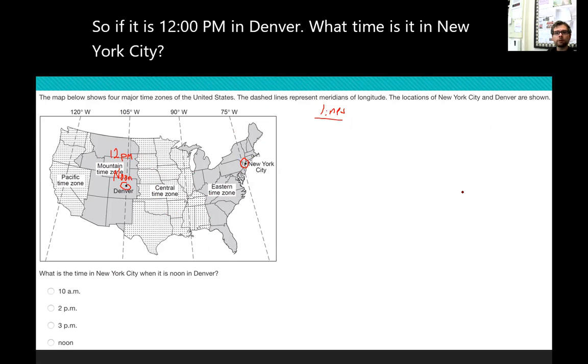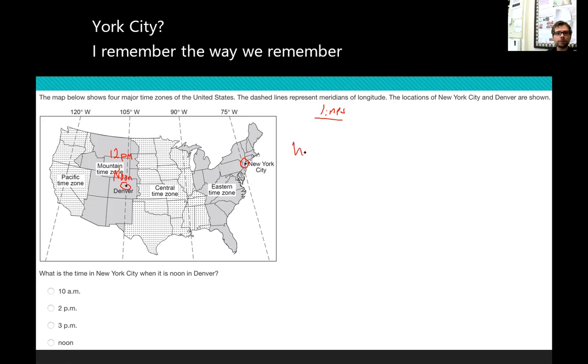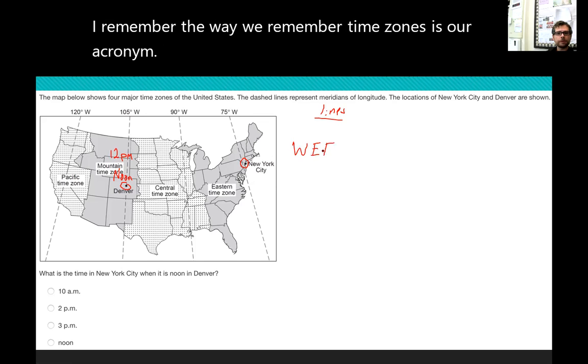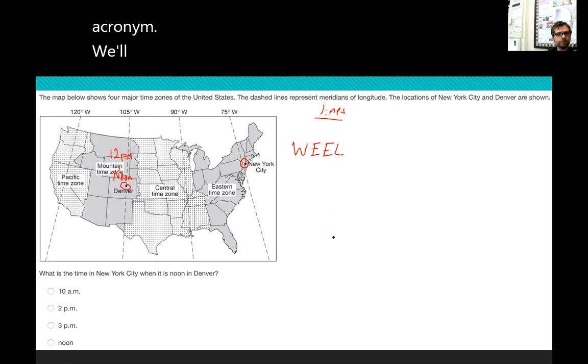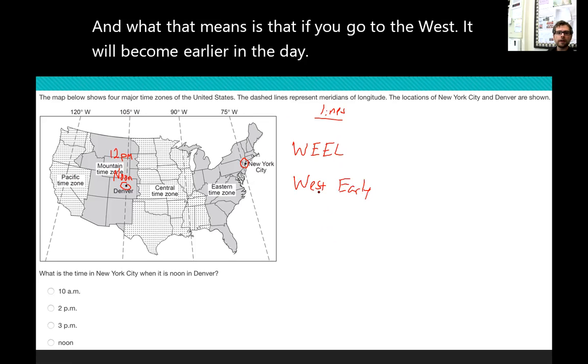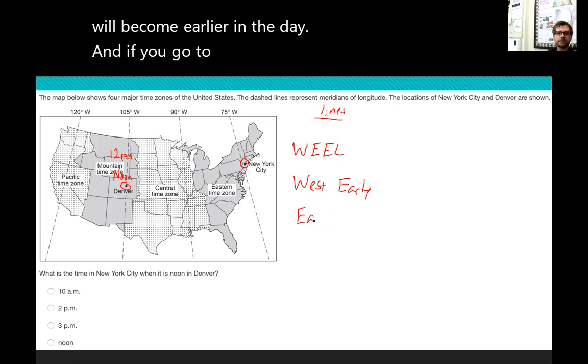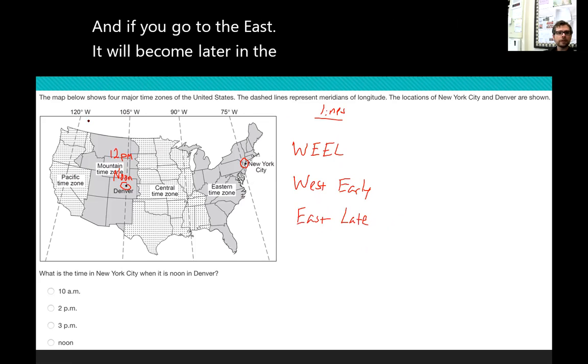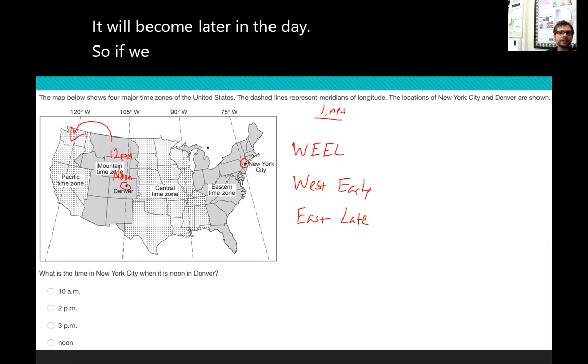Now remember, the way we remember time zones is our acronym WHEEL. West early, east late. And what that means is that if you go to the west, it will become earlier in the day. And if you go to the east, it will become later in the day. So if we go 1 time zone to the west, it's going to be 1 hour earlier.